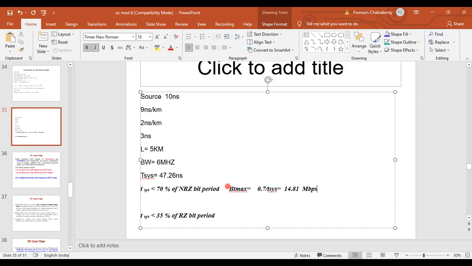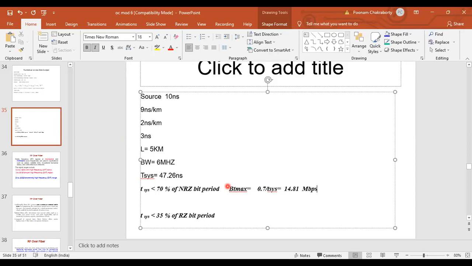So the rise time calculation indicates that this will support a maximum bit rate of 14.81 megabits per second, or Mbps, which for an NRZ format is equivalent to a 3 dB optical bandwidth of 7.4 megahertz.